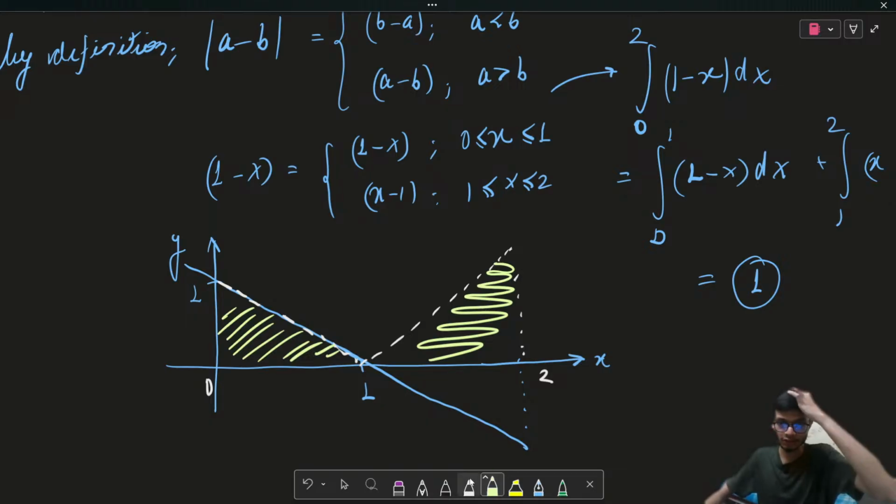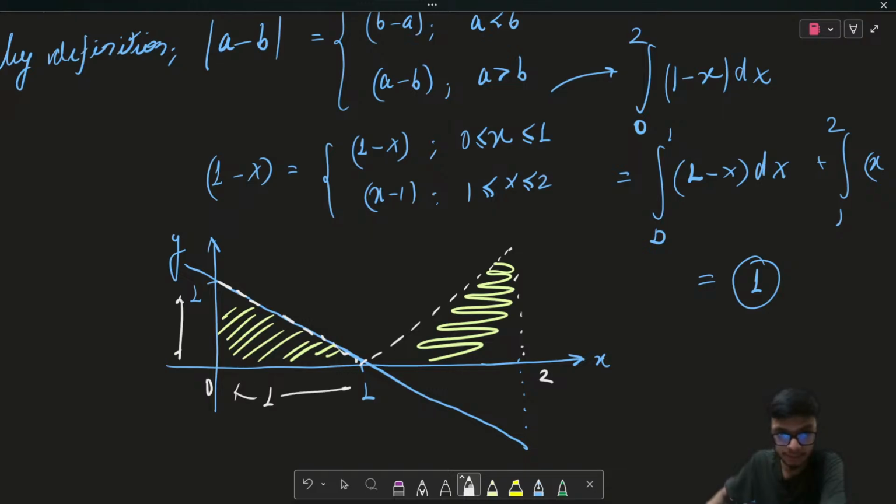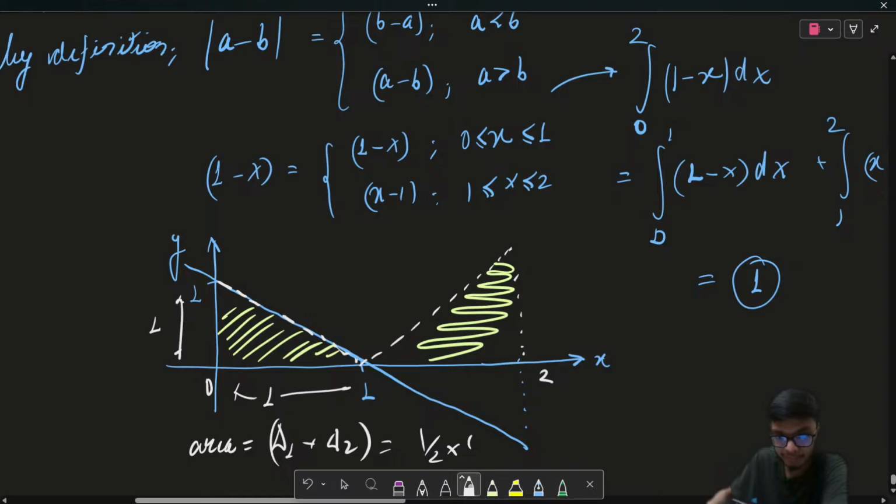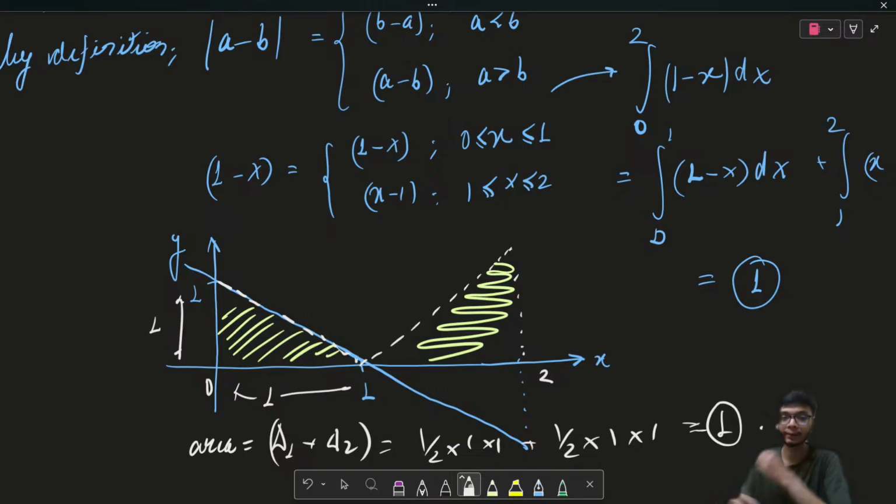I hope this is clear. If you calculate the area of this region, this is 1 and this is also 1. So the area of this region is the area of two triangles, the first triangle plus the second triangle, which equals half times 1 into 1 plus half times 1 into 1, which equals 1. Therefore, the answer to the definite integral is equal to 1. This is how you can also proceed with the question.